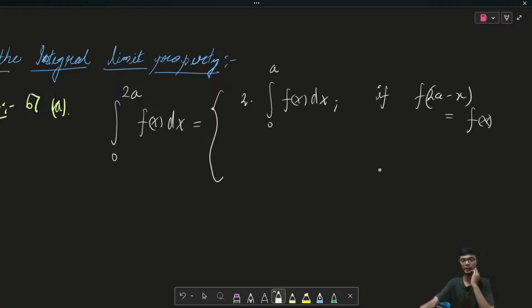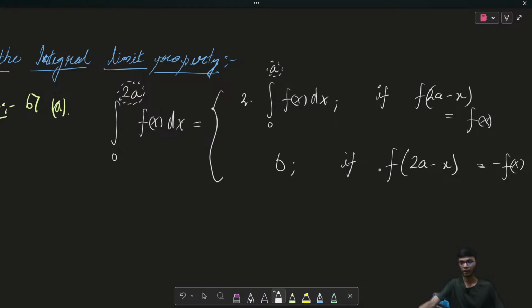Whenever this property exists, instead of 2a I simply transform the limit to a. And similarly, it will be equal to 0 if f of 2a minus x is equal to minus of f of x. When you have the negative, it is simply equal to 0.